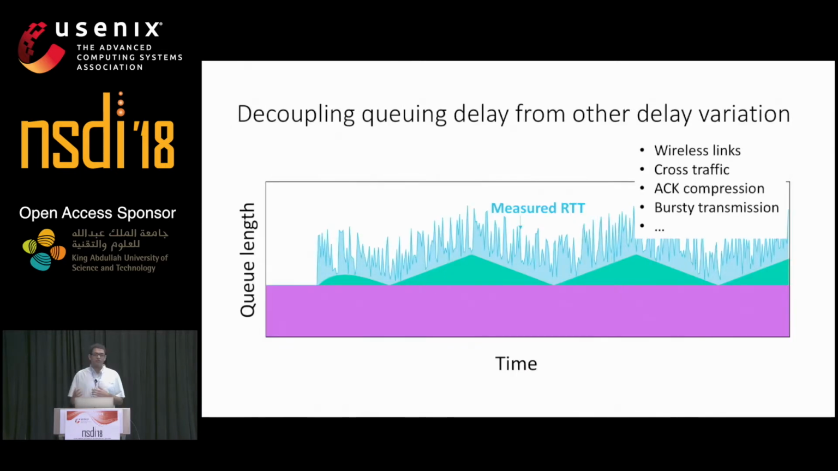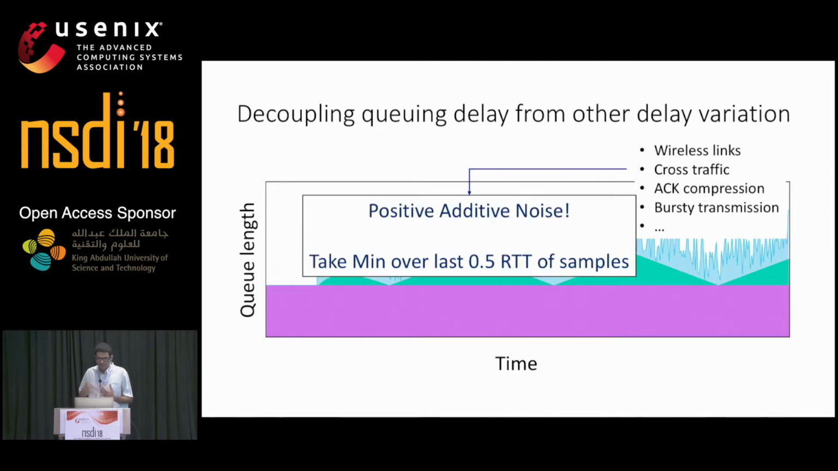To see that, let's go back to one of our cartoon diagrams. The purple again shows the minimum RTT, the green again shows the queuing delay, and the blue shows all the other sources of delay variation that we want to ignore. These other sources could be from wireless links, they could be from cross traffic, or ACK compression, or even just the sender transmitting packets in a bursty fashion. The key to decoupling queuing delay from these other sources is to notice that we can treat these other sources as positive additive noise. And the way we remove positive additive noise is that we take a minimum over several samples. In this case, we take a minimum over the last half RTT, which is a somewhat arbitrary choice.